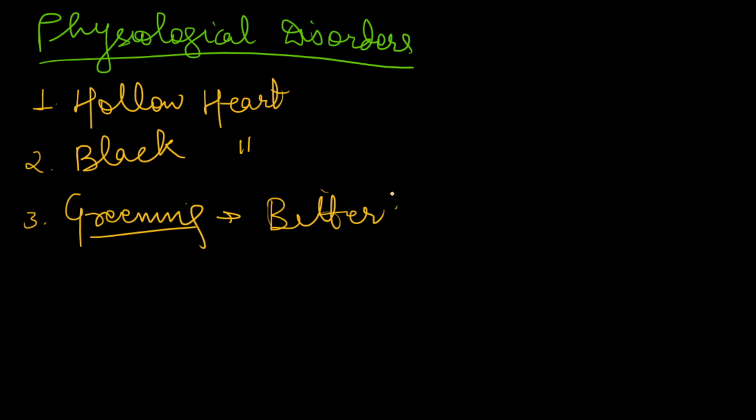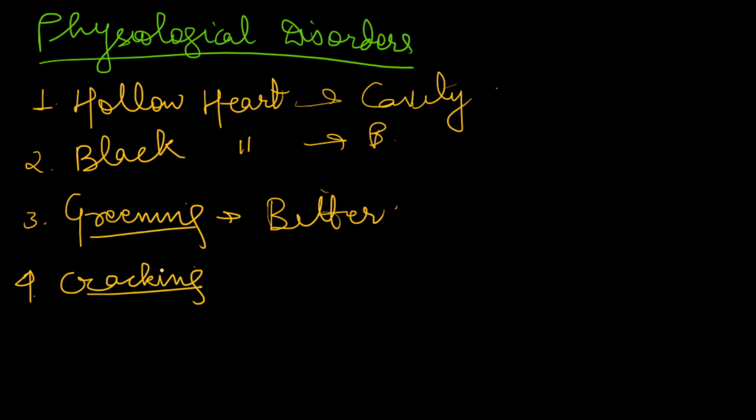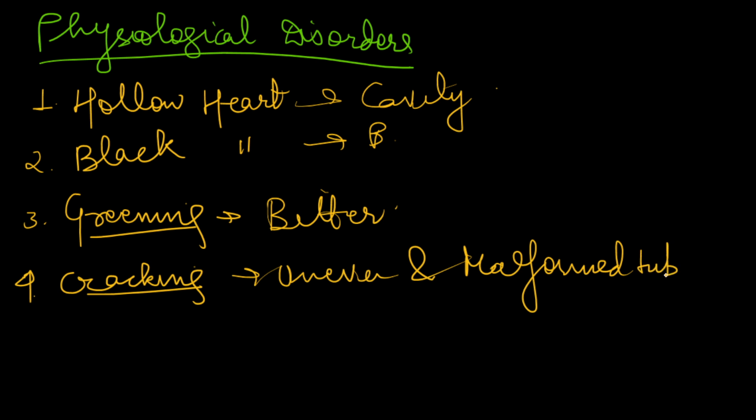Okay. So in hollow heart and black heart, you will see that there is blackening in the potato tuber. In hollow heart, a cavity is formed in the potato tuber. So these things you can mention. Then you have cracking of potato. You will see that malformed tubers or uneven tubers can be seen, uneven and malformed tubers. So cracking is one. Black spot you can mention. Okay. So these are the common 4 or 5 physiological disorders of potato. If you mention 5, that would be enough.